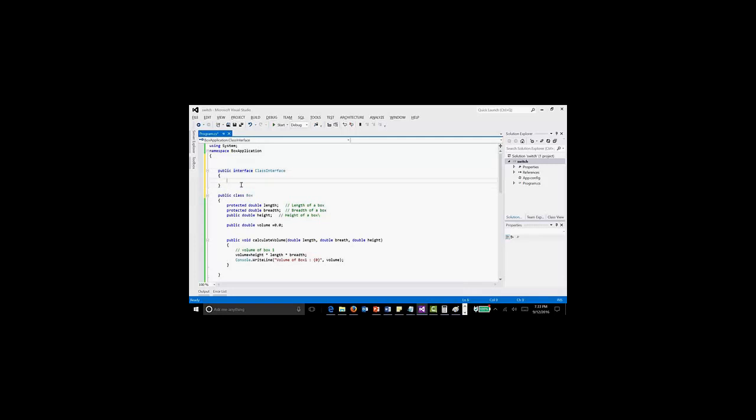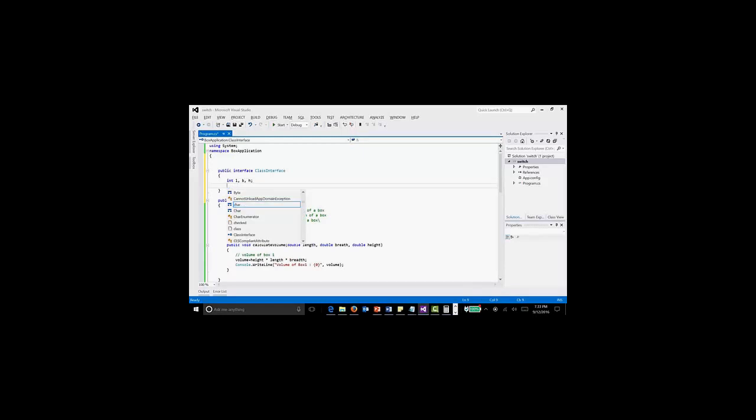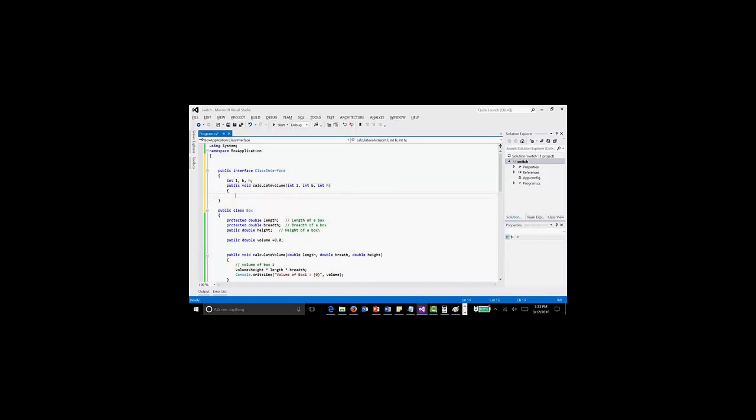Now inside that I can do like this, integer a, or maybe I can say length, breadth and height, same operation I'm doing, and calculate. public void calculate volume, int length, int breadth, int height. Okay, so this is known as an interface. We won't provide an implementation, only mention like this.